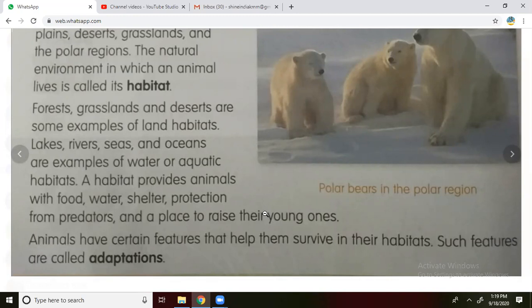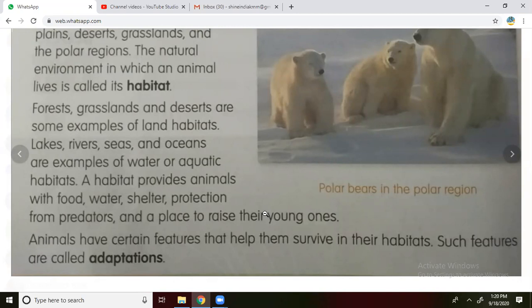What about the polar bear? The polar bear will live only in the polar regions. It has fur for that place only. That type of situation is called adaptation, where they are going to adapt and where they are going to get food. That is called adaptations.